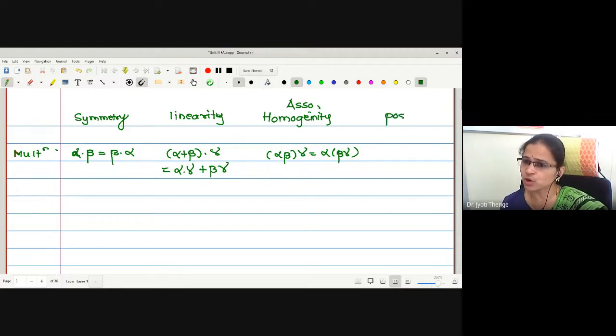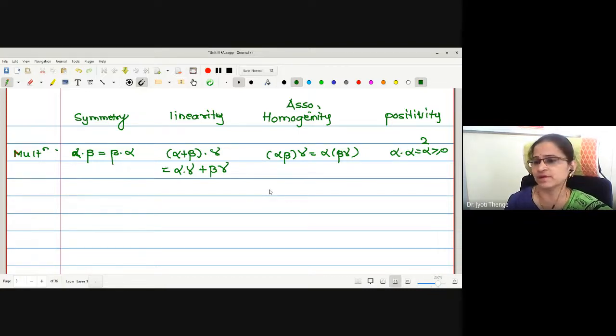And the last one is positivity. What is the positivity property? Suppose you are multiplying a scalar alpha by itself. Then what is the value? Alpha square. It is always non-negative, whatever your alpha is.